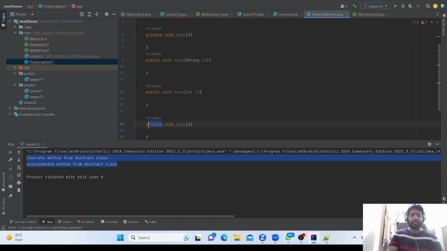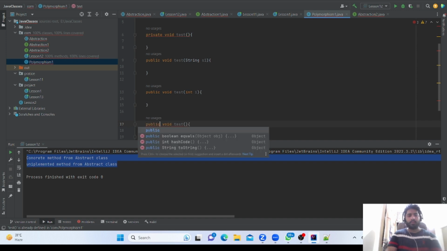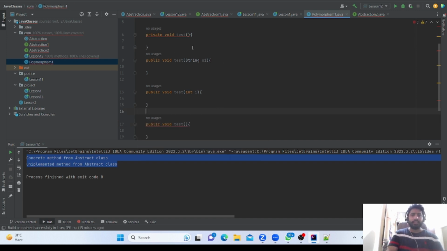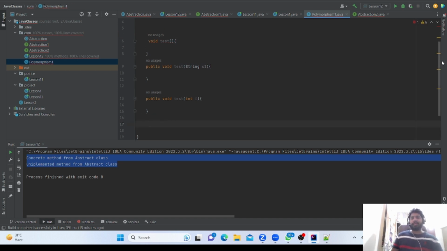I'm going to make it public. There I'm getting the error already defined. So the meaning is that the modifier should also be the same. Return type should also be the same.